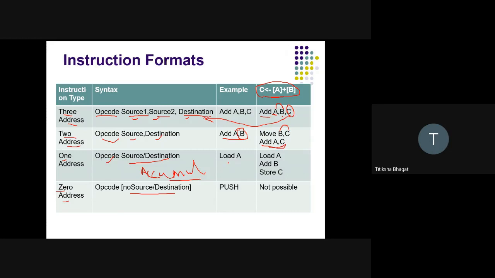If I have LOAD A, this means load the value from memory location A into the accumulator. Next, ADD B will add the content of the accumulator with B, and store the result back in the accumulator. And STORE C means the data will be transferred from the accumulator to C.